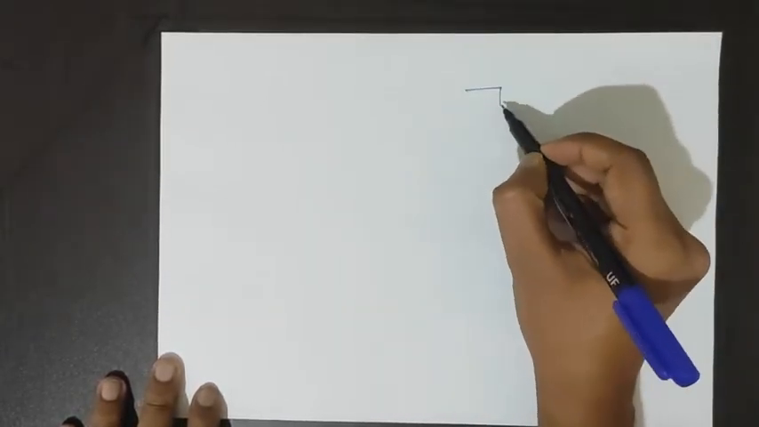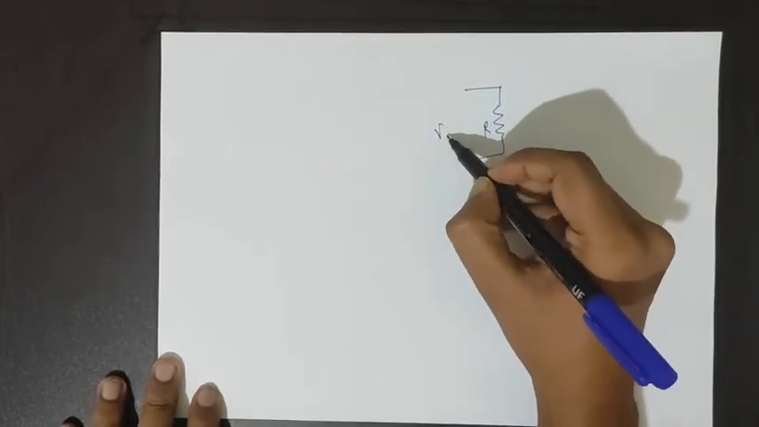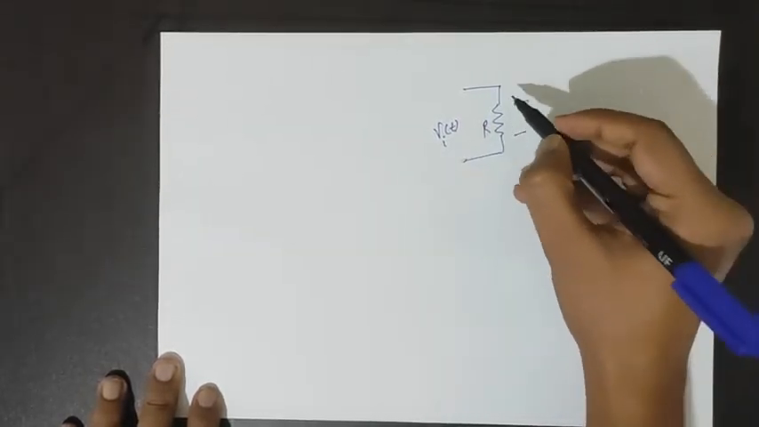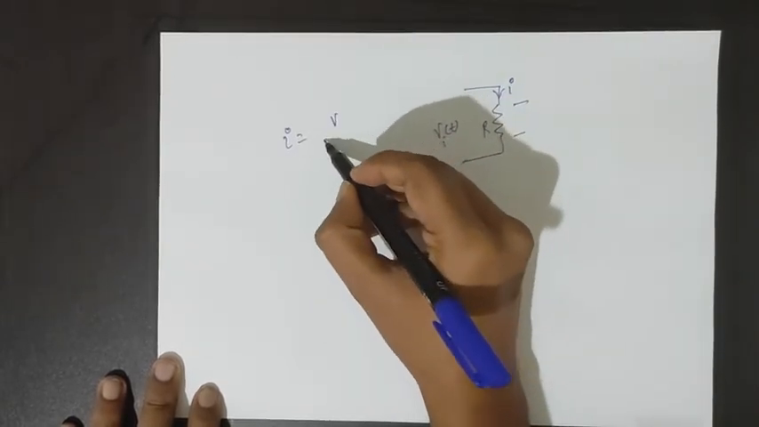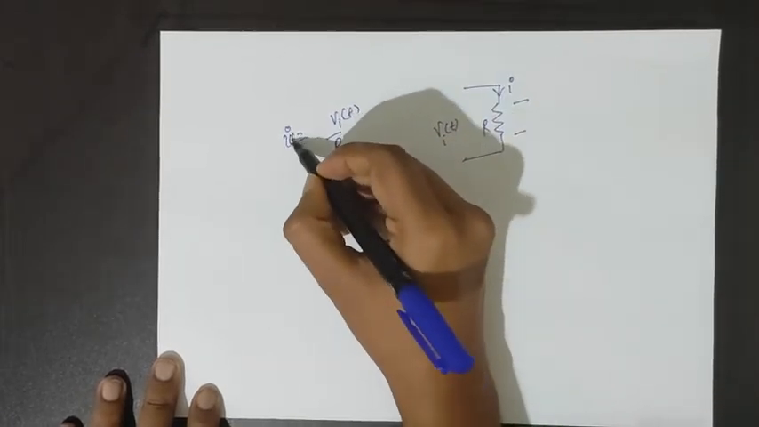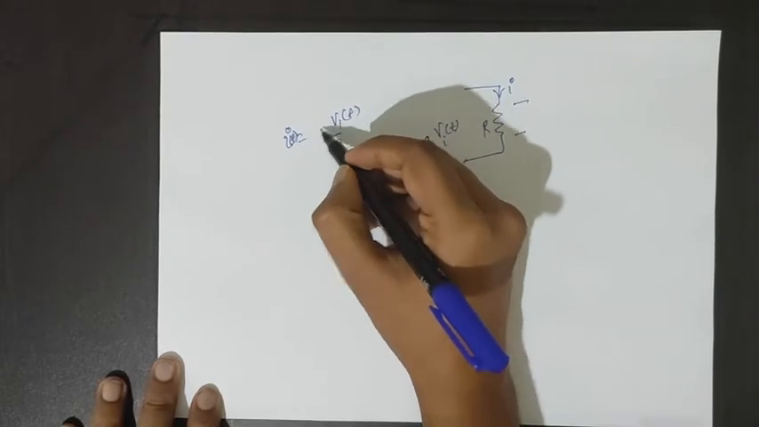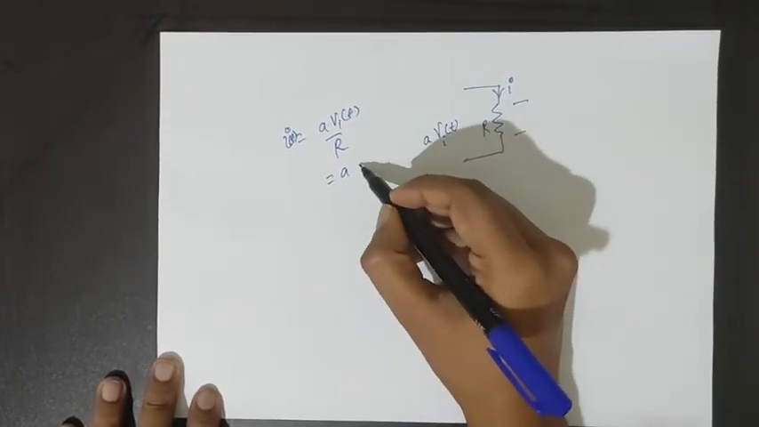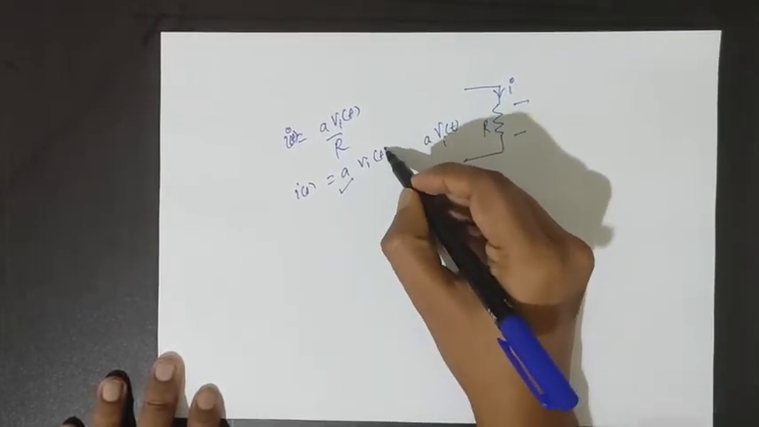For example, suppose there is a resistance, and you apply an input voltage, and let's say current I is flowing, current I equals V upon R. So suppose you scale the input by A times, then you can see the output will also get scaled by the same factor. I is also getting scaled by the factor of A.